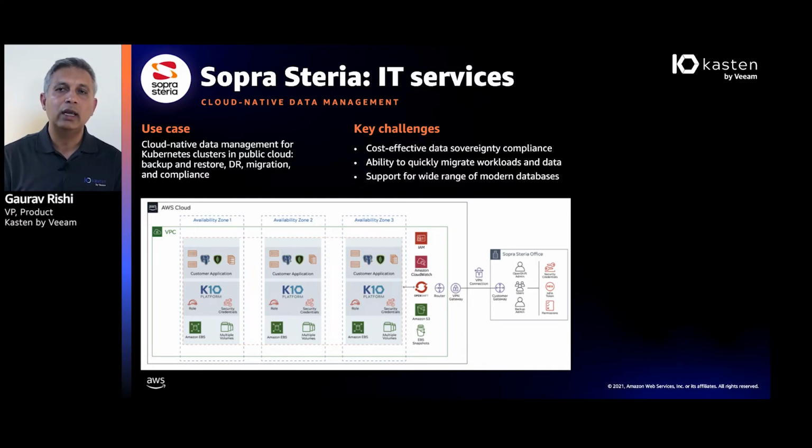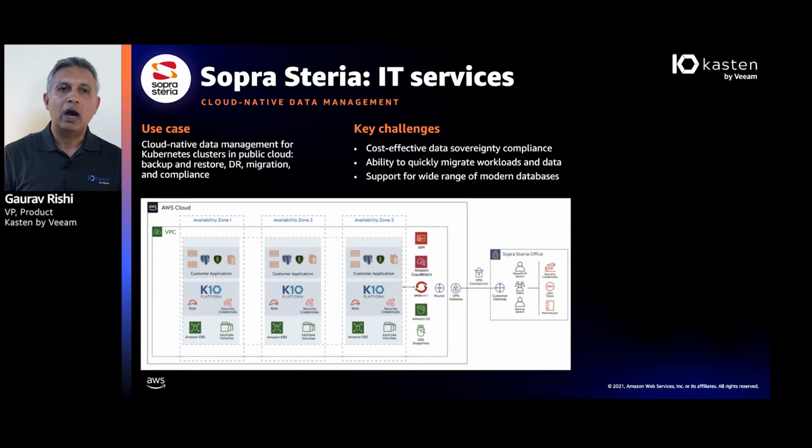And so Kasten K10 not only allowed them to set up these automation policies, so they needed very few people to be able to work across hundreds of applications and manage them from a backup and disaster recovery perspective and set up the automation rules for them. But they were also very impressed with the fact that Kasten K10 could work across not just the storage layer, but the database layer, so you have a higher level of granularity.